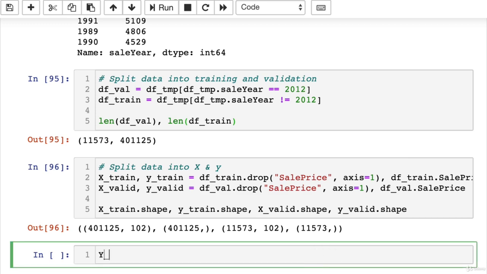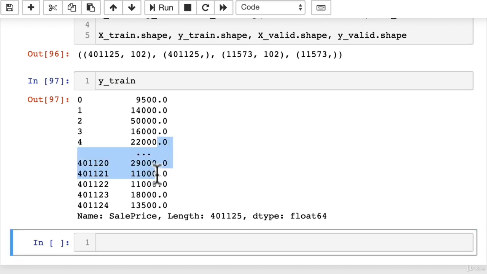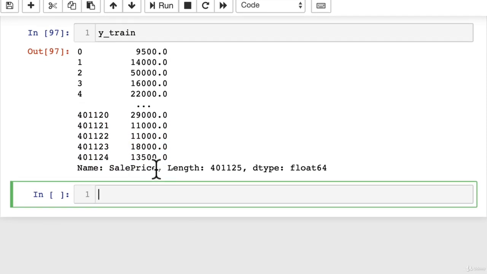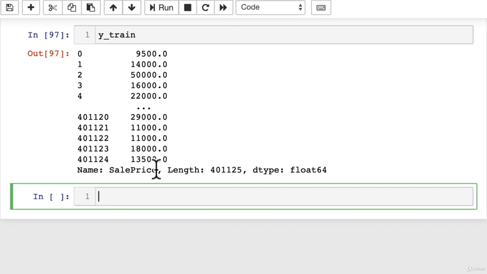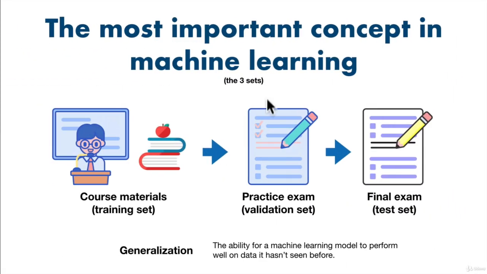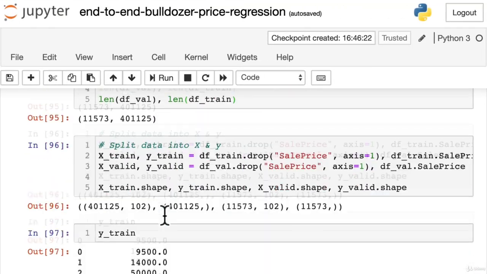Let's have another look, this is what we do, to make sure all of our data, okay, so these are all sale price. Beautiful. Woo, okay. So we've got our data into train and validation sets. We've taken care of two of the three most important sets. We'll have a look at the test set later, but this is what we've created, a training set and a validation set. It's time to keep building some more models.